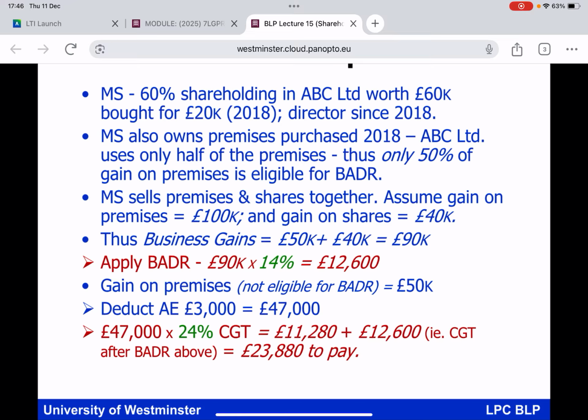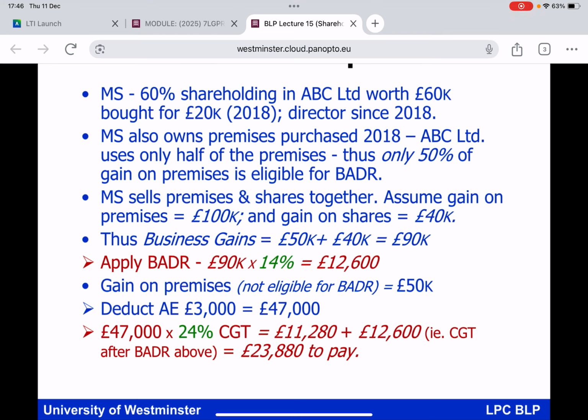All right, third bullet point. MS sells those premises being used by ABC and the shares together. So we're disposing of the business interest, and we're also disposing of the asset being used by the company in which MS is a shareholder, the idea of the associated disposal. Let us assume that the gain on the premises is £100,000. Quite clearly, the gain on the shares is £40,000. So the business gains eligible for BADA will clearly be the £40,000, but you can see that we can only claim BADA against half of the gain arising on the disposal of the business premises, because the company was only using half of those business premises.